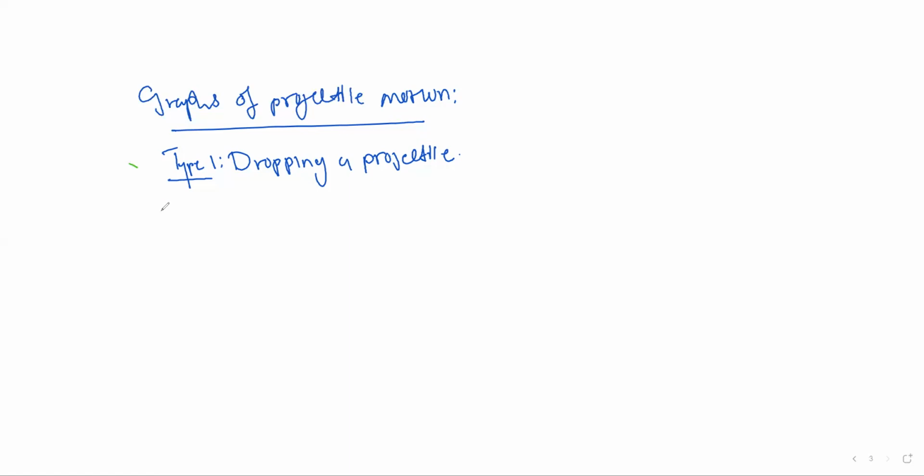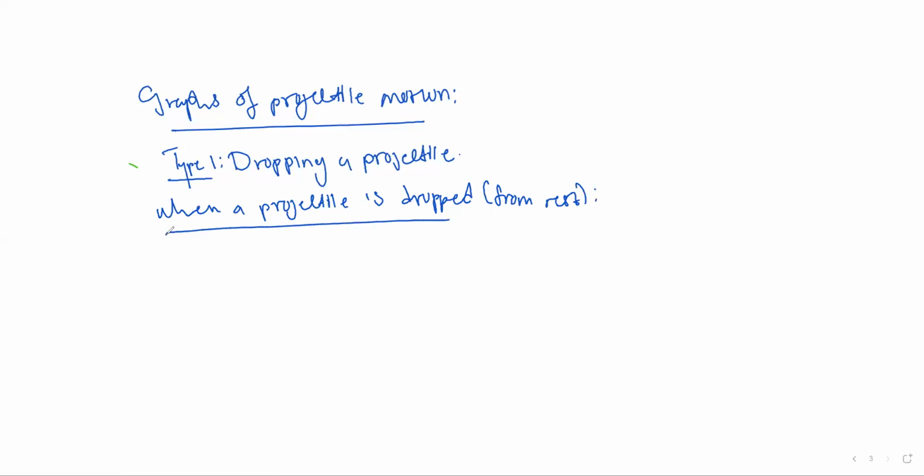When a projectile is dropped from rest from a certain height, there is no other force applied. If an object is dropped from rest, then initial velocity will be equal to 0 meters per second. For example, maybe there is a guy standing on top of a hill or something, and I drop a ball.